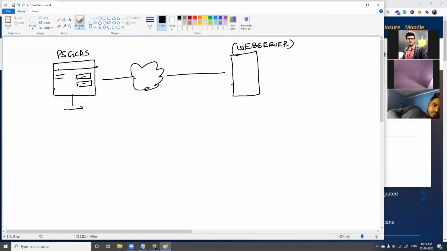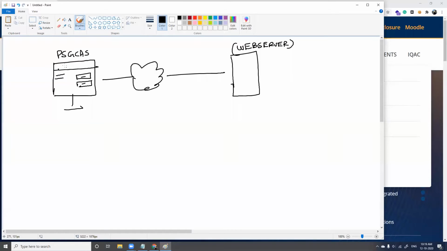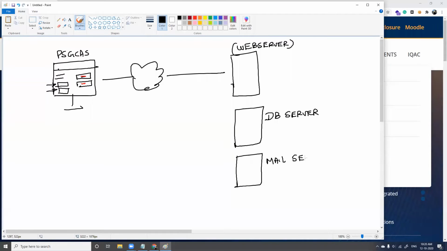probably they should have, means someone is going to give their username and password, and it is going to get validated from their server. And they can have, it is not mandatory, but they can have one more server, which you call a database server. And if they have a login page for email, people can use their email and password to log in. If students have email access, then probably they can have one more server, which is called a mail server.